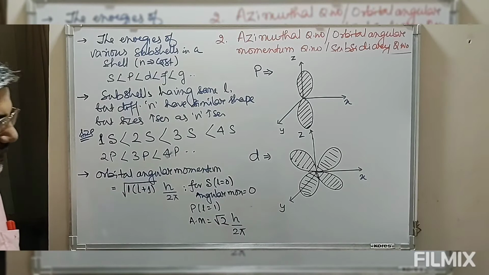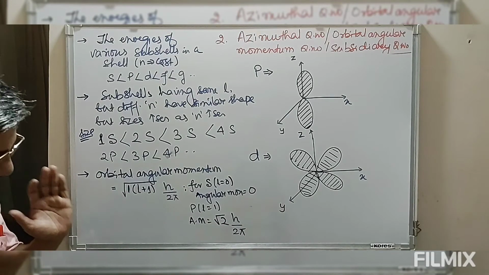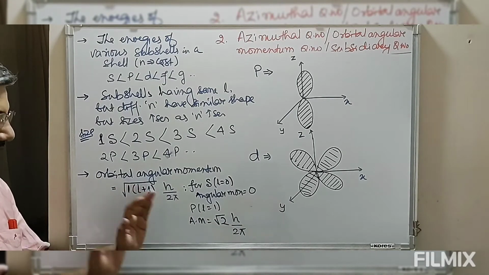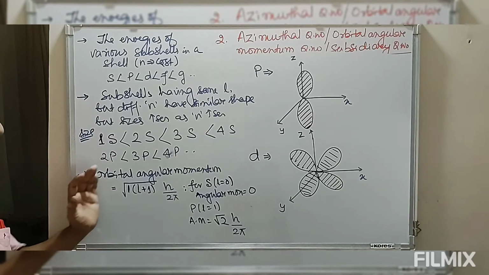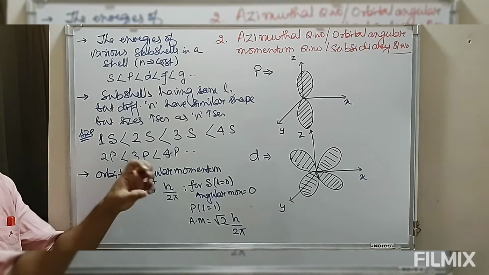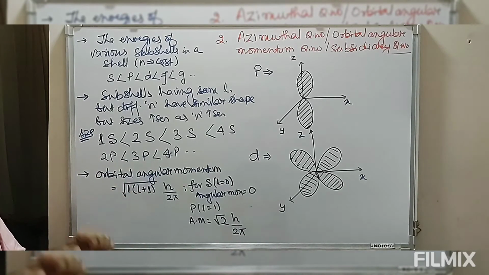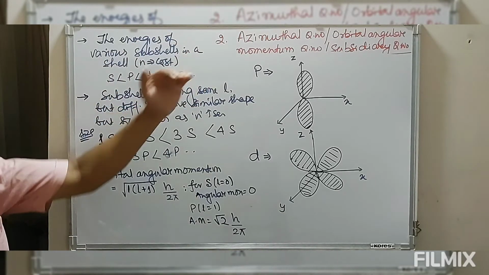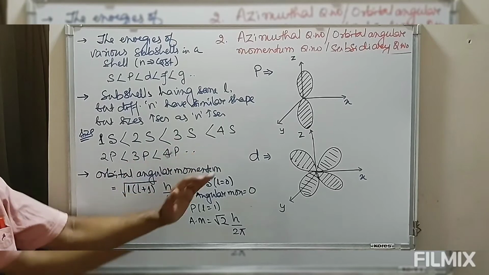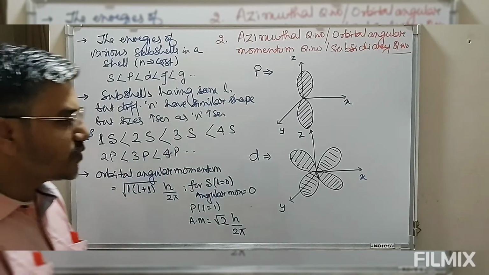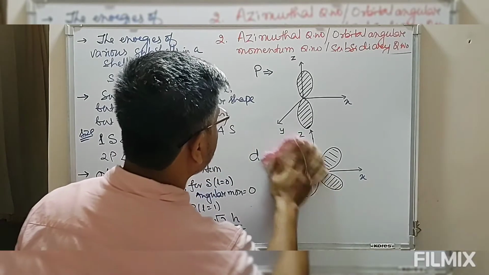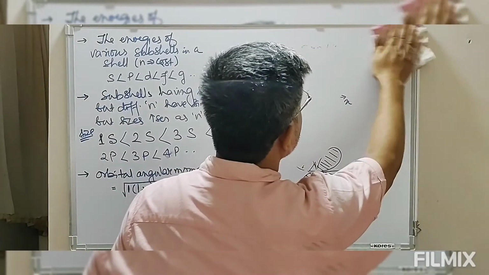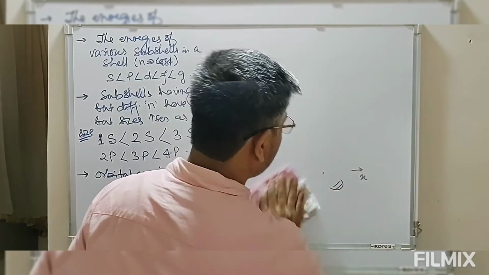So once we have the value of l, we can easily define the orbital angular momentum of the electron. This is why the second quantum number is also known as the orbital angular momentum quantum number.